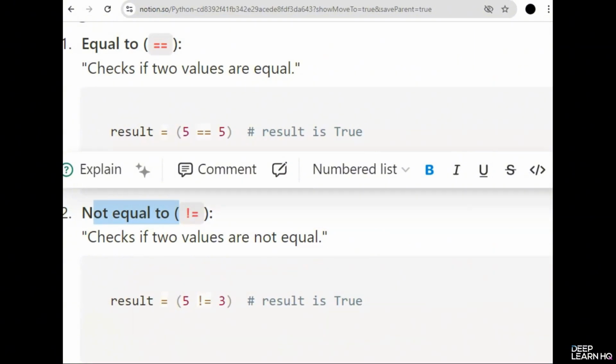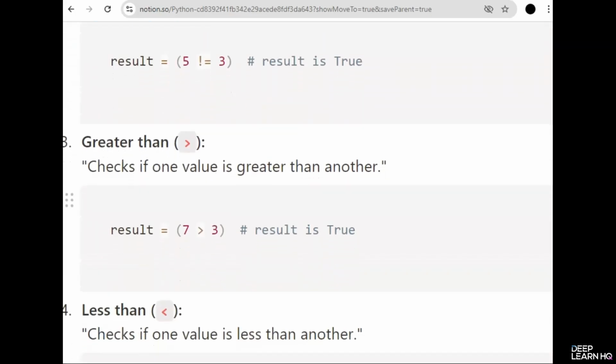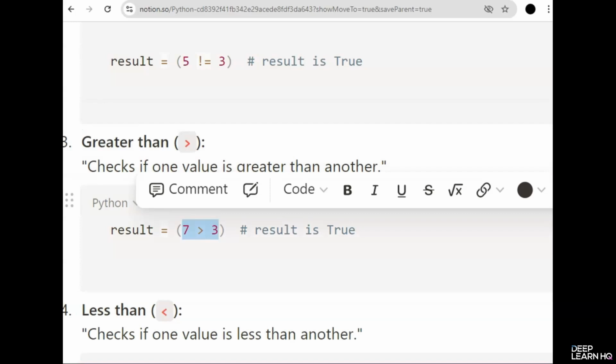It checks if two values are not equal. So if you check 5 and 3, they are not equal, so it will result in true. Then we have the greater than. It checks if one value is greater than another one. So if you check 7 is greater than 3, it will result in a true value.